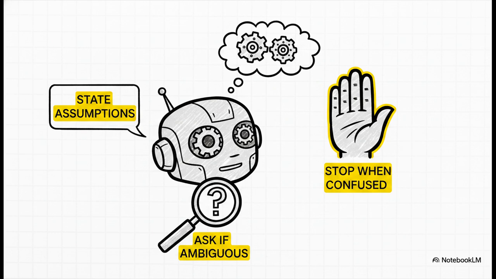Let's break these down. Rule 1 is literally think before coding. This rule forces the AI to state its assumptions out loud. If your request is even a little ambiguous, the AI is instructed to stop and ask you for clarification rather than just guessing. Most importantly, it tells the AI to stop when it gets confused. It forces the agent to explicitly name what is unclear, instead of just picking a random interpretation and running a mile in the wrong direction.